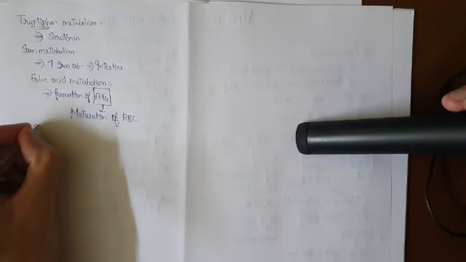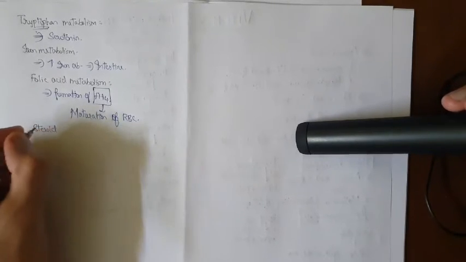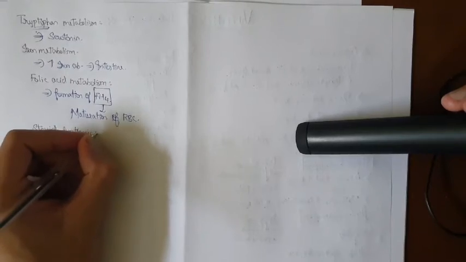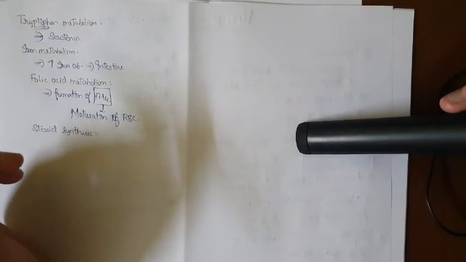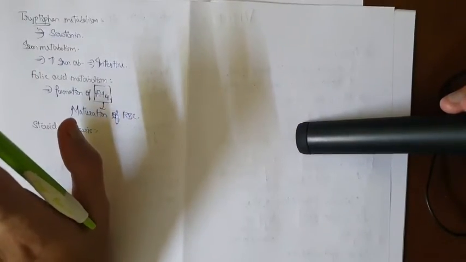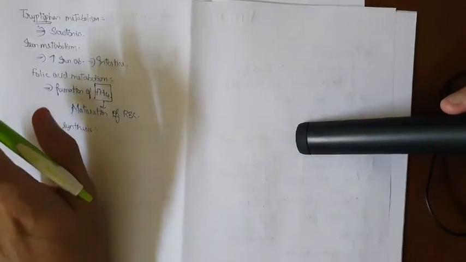Okay, next you write about the steroid synthesis. So you have so many biochemical functions. You just write down important 6, what all you like. Just write down the important 6 and describe them. It's very important.